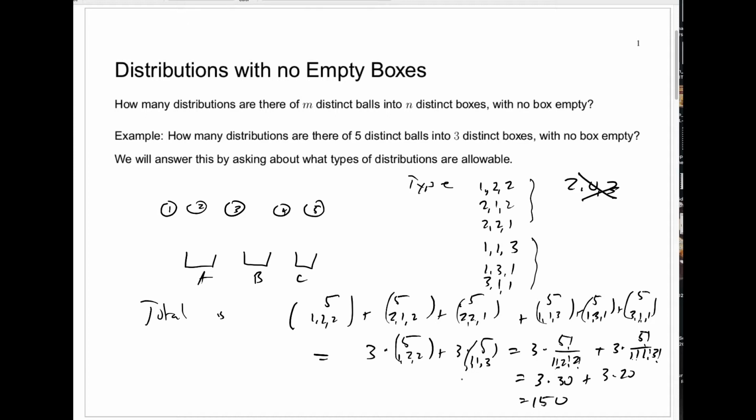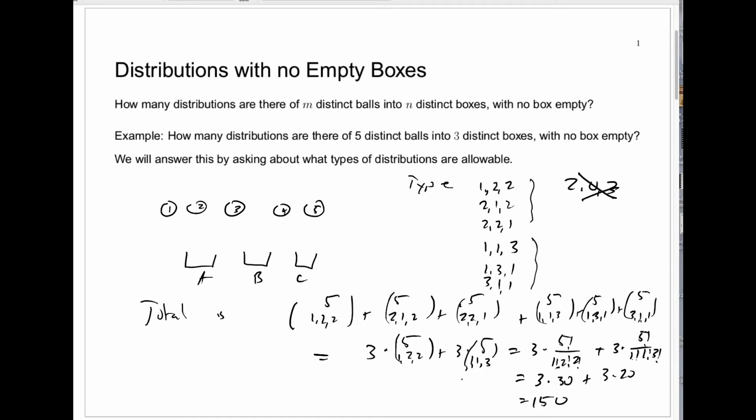So we see that there are exactly 150 distributions of 5 distinct balls into 3 distinct boxes that don't leave any box empty. And you should always remember to compare this to the total number of distributions of 5 balls into 3 boxes with no conditions. That's just 3 to the 5th, which is 243. So you see we have many fewer when we exclude all of the ones that leave an empty box.